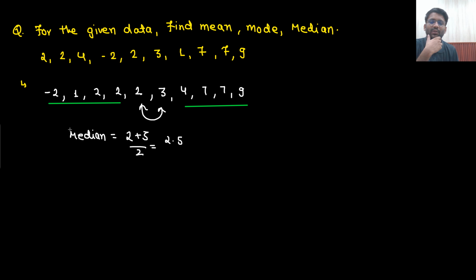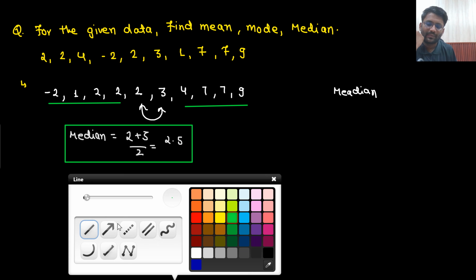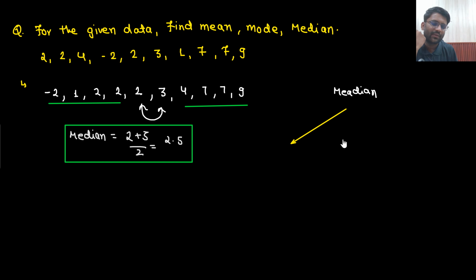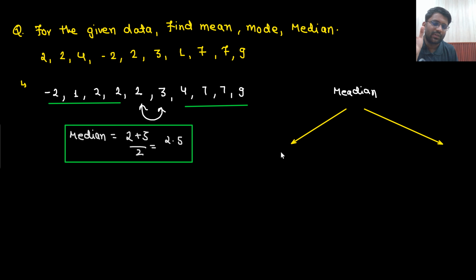That's the answer. So how do we solve it? So the formula of the median is given by this. Median has 2 formulas. The number of terms could be either even or odd. So here the number of terms was 9. So 9 plus 1 divided by 2, simply the fifth term is your answer. So if n is odd, let's say n is 5, then 5 plus 1 divided by 2, the third term would be my answer.